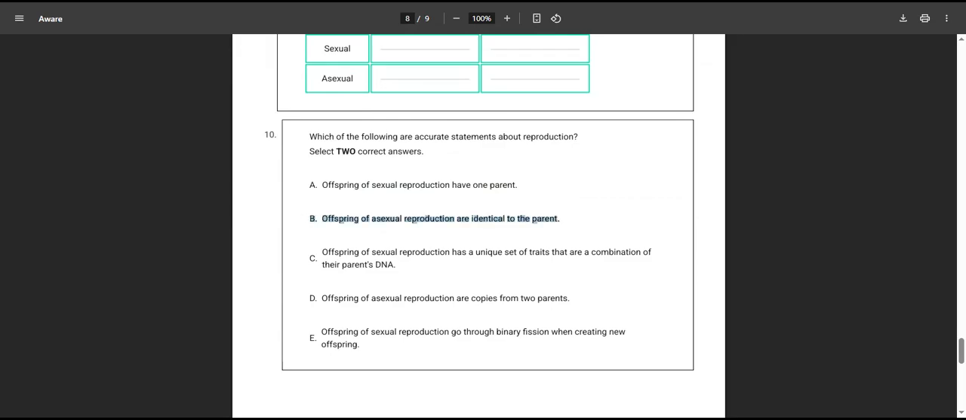Offspring of sexual reproduction has a unique set of traits that are a combination of the parents' DNA. C is the correct answer. Offspring of asexual reproduction are copies of 2 parents. Nope. Offspring of sexual reproduction go through binary fission, creating new offspring. That one's incorrect. So it is C and B. B and C.